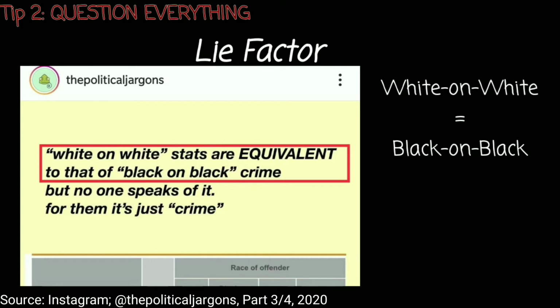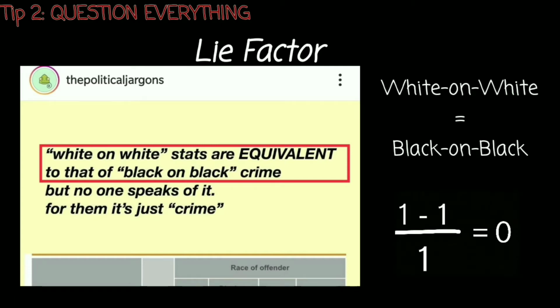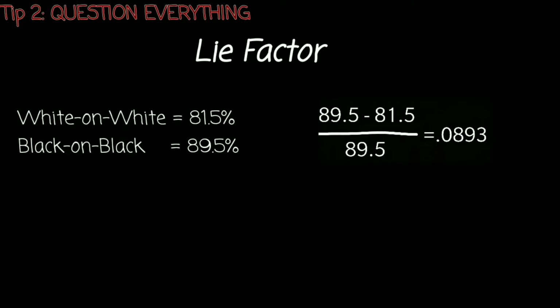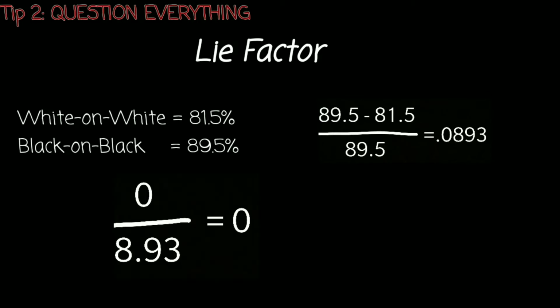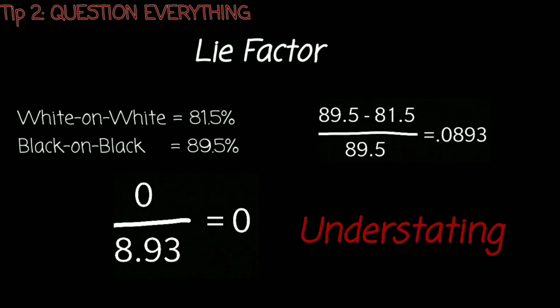So, there is no visual difference between these two, giving us a visual effect of 0%. The data, as we see, shows an effect of 8.93%, thus giving us a lie factor of 0, meaning the visual used here, the words, are understating the data.